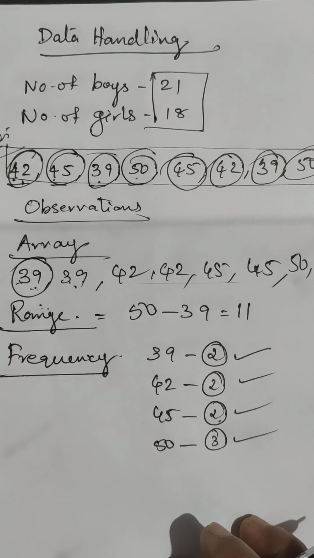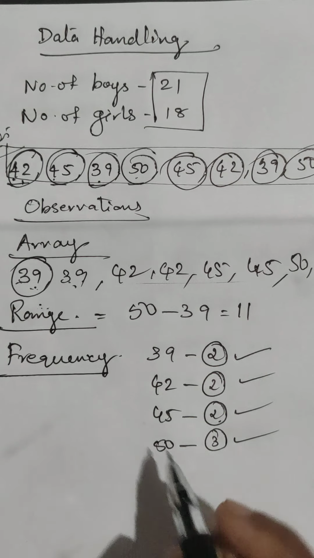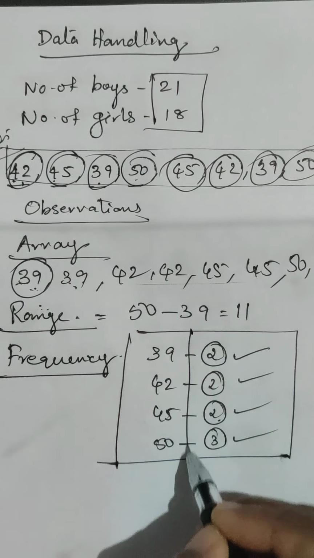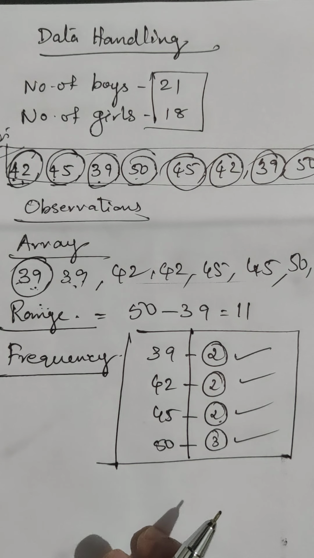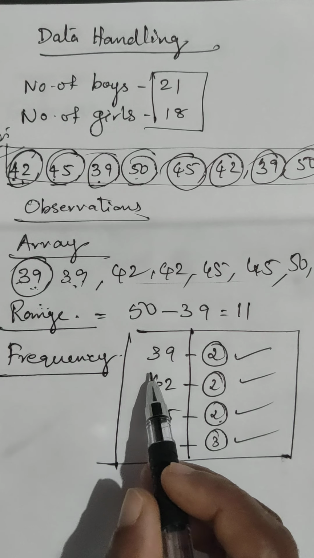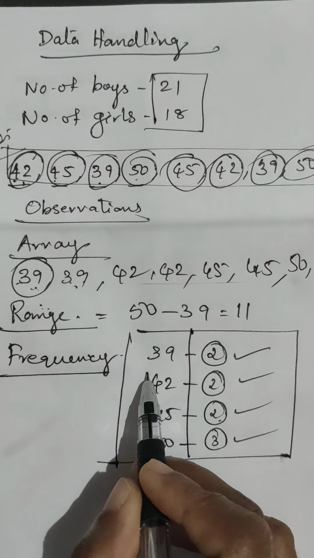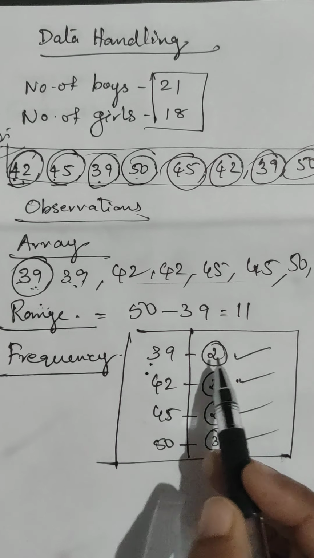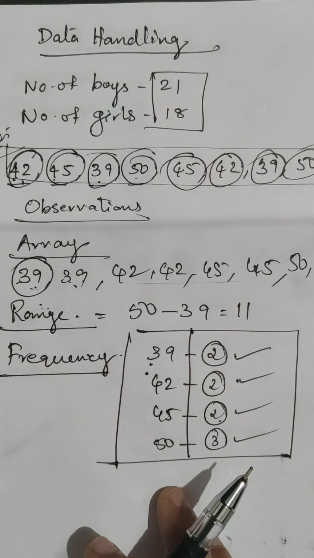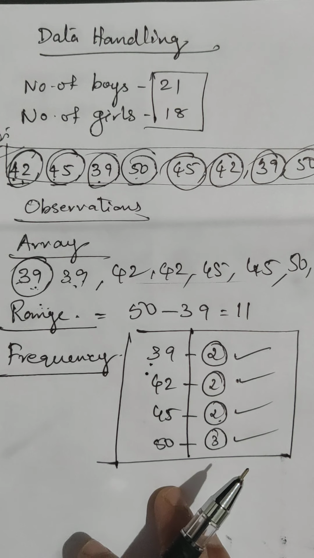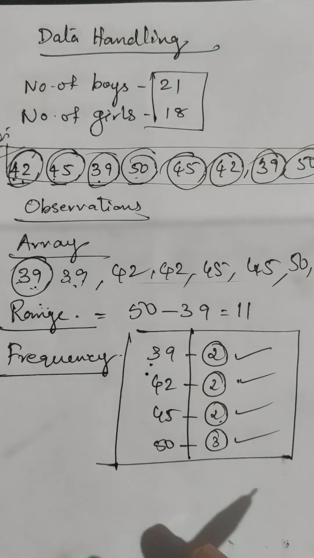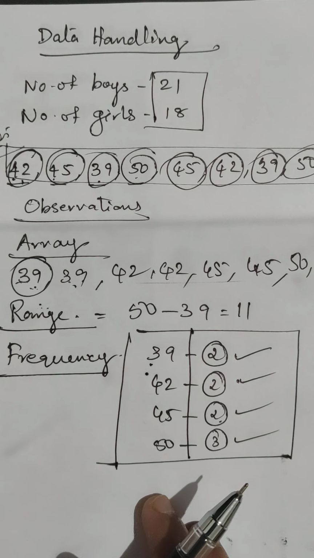A frequency distribution table is a table containing the observations and frequency. Frequency means how many times one observation is repeating. The number of times a particular observation occurs is called frequency.